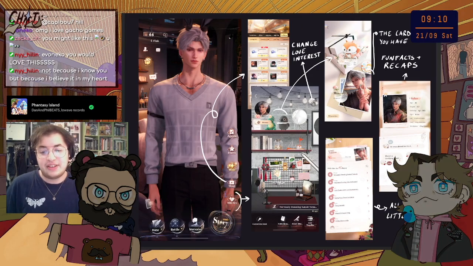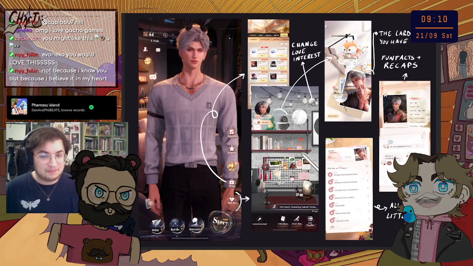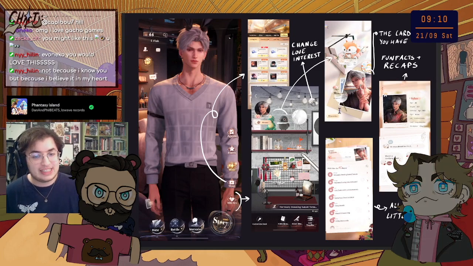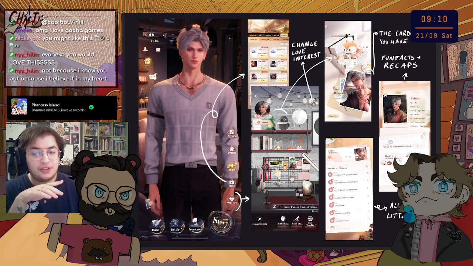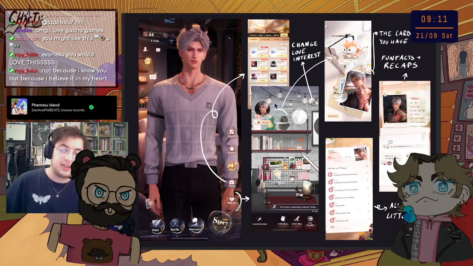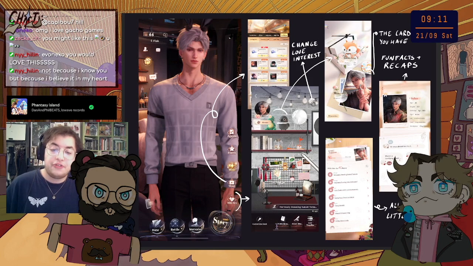Obviously. Then under here we have the shop. Shop, very simple. You buy stuff either with in-game currency or with real money. Then we have the with him tab. The with him tab is a bit more deep. That's why we have 4 screens for it. So you get into the with him tab, you get a little desk that you can personalize with stuff that you've got by just playing the game, basically. So you have a little desk for each love interest in the game, and you can personalize it for each love interest however you'd want. Through that tab, you have 3 little additional ones that you can see under here. Very simple.